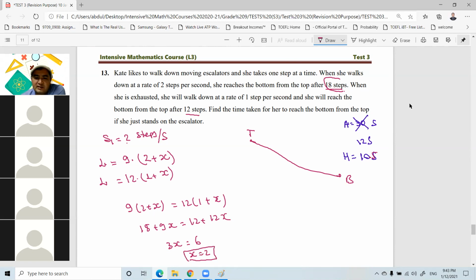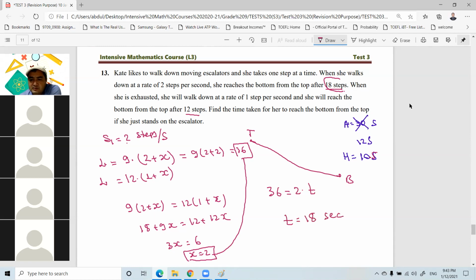So we need to find the time taken for her to reach the bottom. First, the escalator's length: 9 times (2 plus x), where x is equal to 2. So that's equal to 36. That means the escalator has 36 steps. And what is the speed of the escalator? Every second, 2 steps. It is moving. So 36 is equal to x, which is 2, times t. So from here, t is equal to 18 seconds. But nobody's answer is 18 seconds.